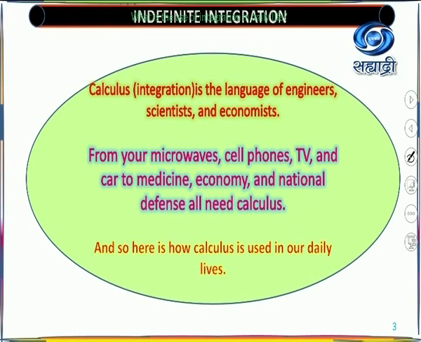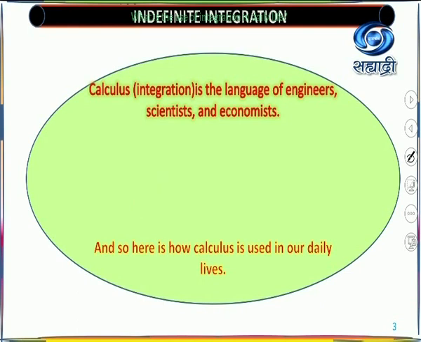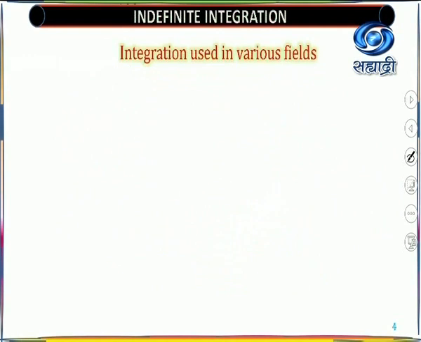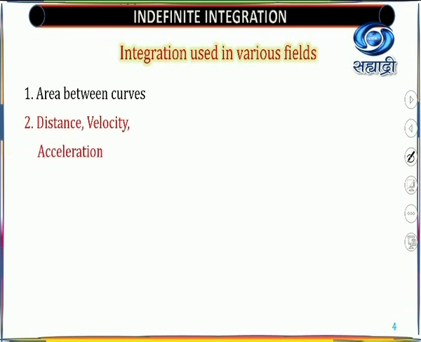Here, the fields include area between curves, which is the most important one we are going to study. Distance and velocity, which you have already studied in physics, and there you studied acceleration. Volume is required in physics and also in chemistry.